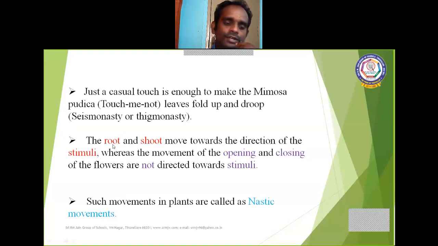Clear? So the root and shoot move towards the direction of stimuli, whereas the opening and closing movement of flowers, which we discussed with the dandelion flower and the moonflower, happens in the daytime and the night time. The movement of opening and closing of the flowers is not directed towards the stimuli. Such movements in plants are called nastic movements. Clear?